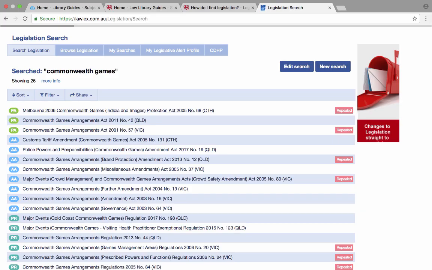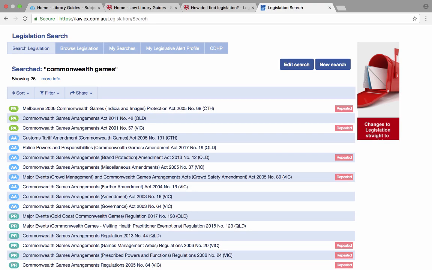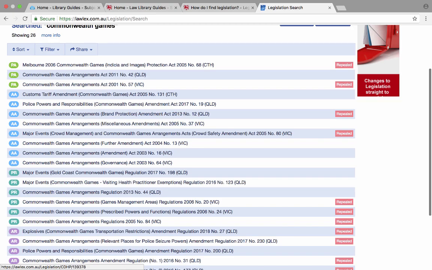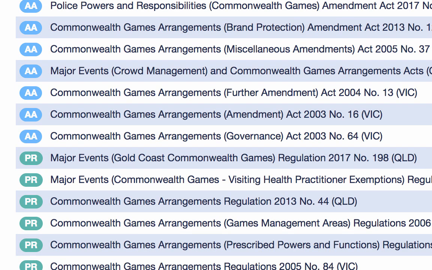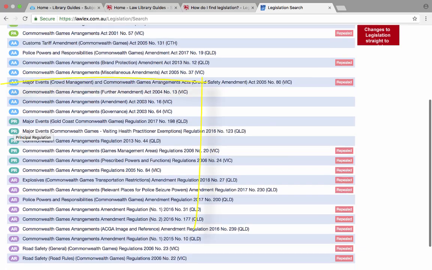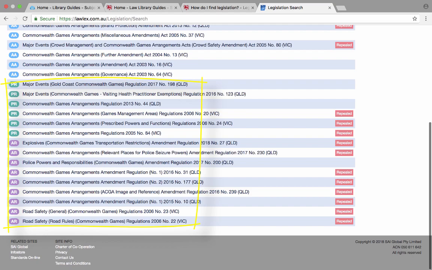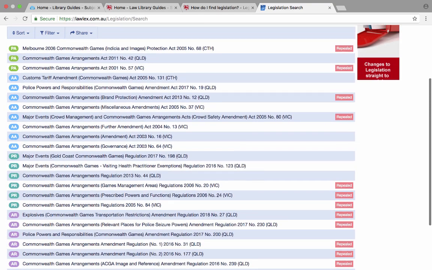There are other principal acts, such as the Commonwealth Games Arrangements Act for 2011 from Queensland that has not been repealed. And then going further down, we have amending acts to earlier acts. And we have regulations and amending regulations.